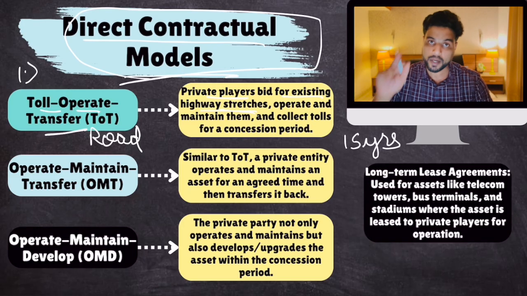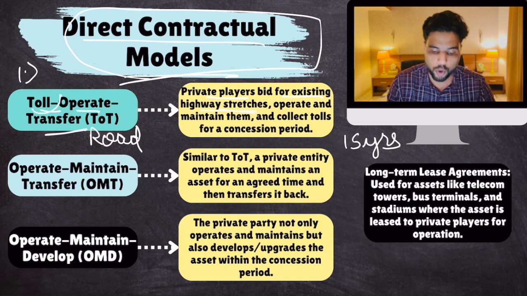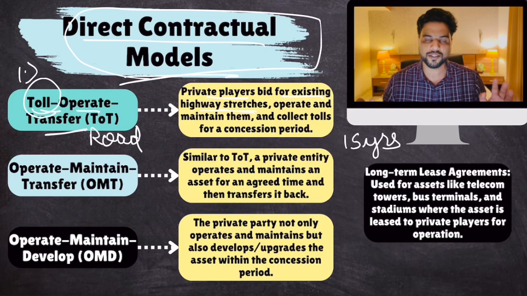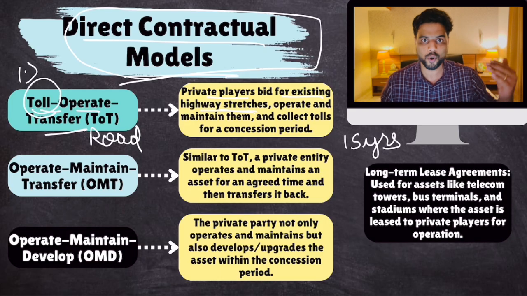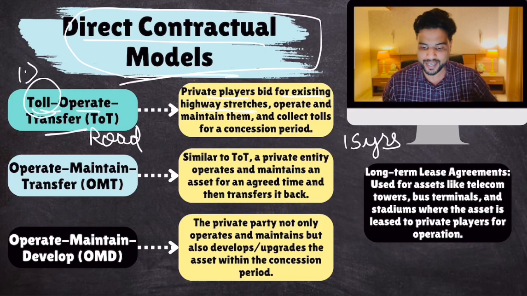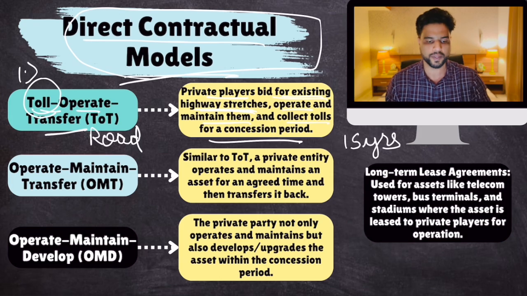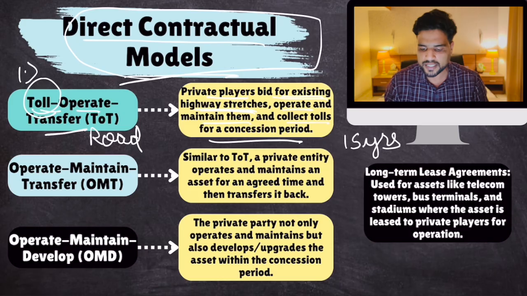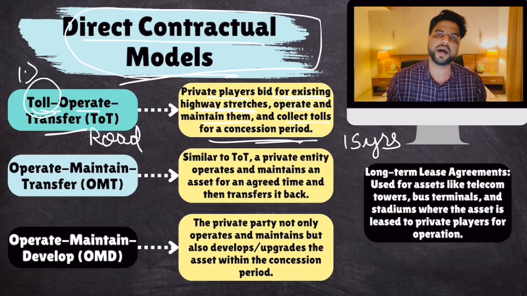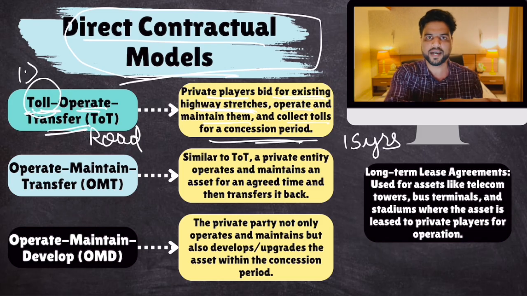This private player will manage this highway, operate this highway, and has the right to collect toll from it. And we all know that toll generates a lot of money. You know, all these toll, FASTag and all. So private players bid for existing highway stretches, operate and maintain them, and collect tolls for a concession period. That concession period can be 15 years, 20 years. And at the end of this concession period, they transfer the asset back to the government. This is toll, operate, transfer. Transfer means transfer back to the government.